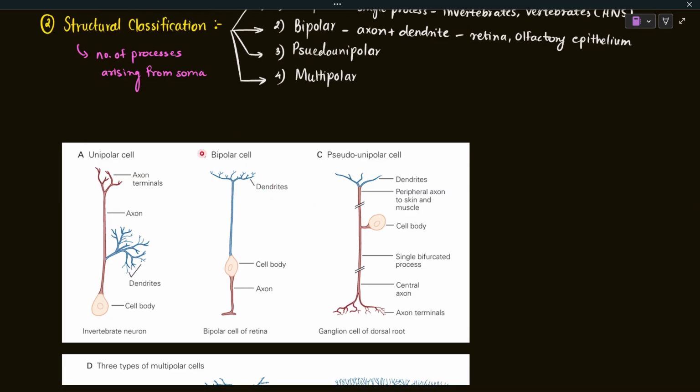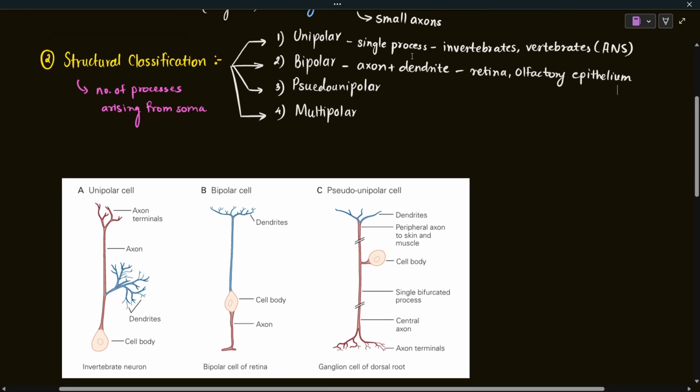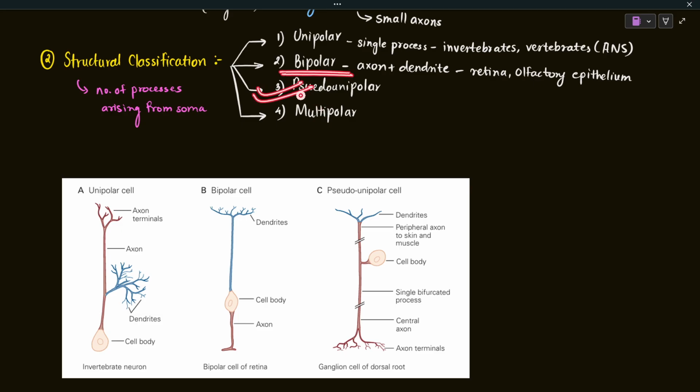Let's have a look at the schematic of a bipolar neuron. Here you can see there's a cell body, and it gives rise to two processes. One acts like a receiving end, the dendrite, and another acts like an axon. So this is a bipolar cell of the retina, and it is also found in the olfactory epithelium. There is a variant of bipolar neuron called pseudounipolar neurons.